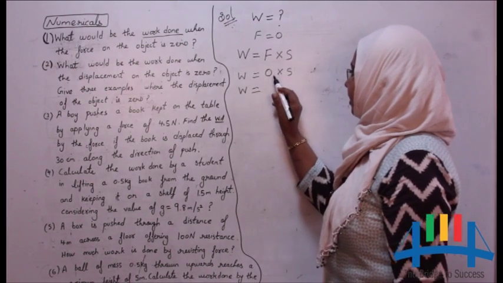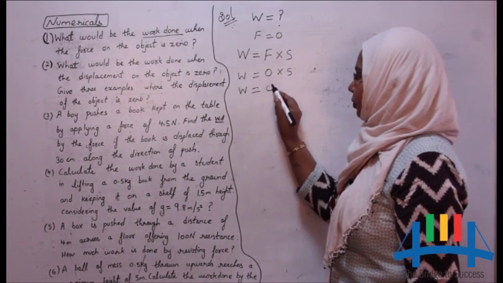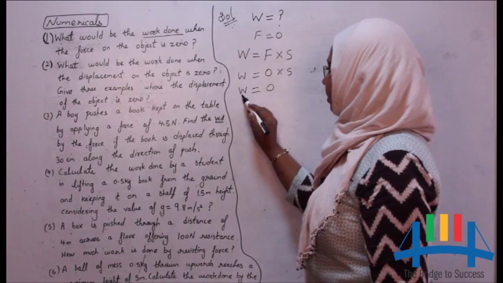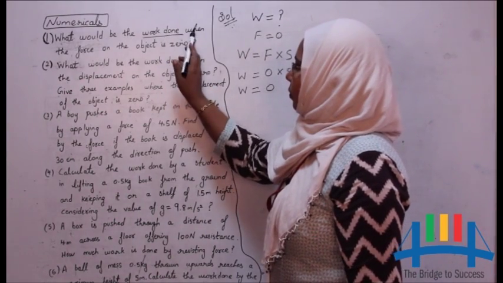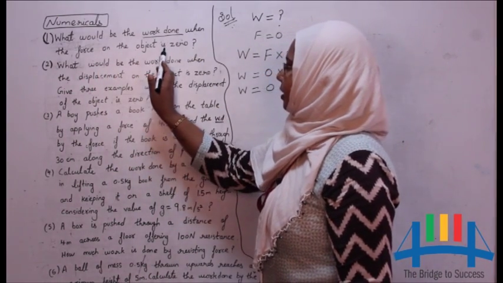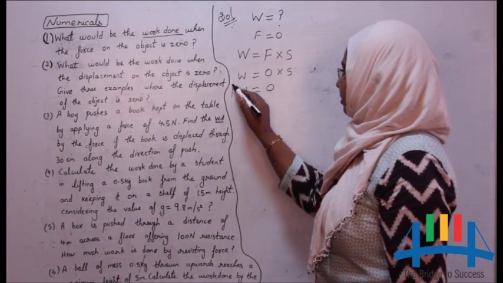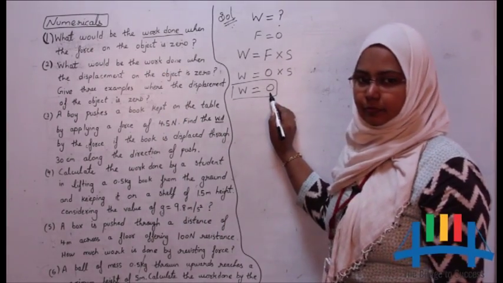The result is anything into 0 is 0. So we can say the work done when the force on the object is 0 is nothing but 0.